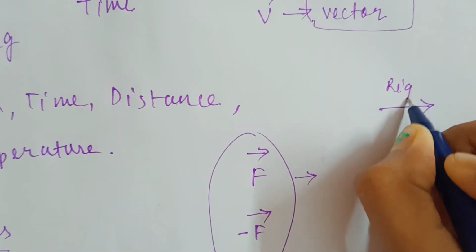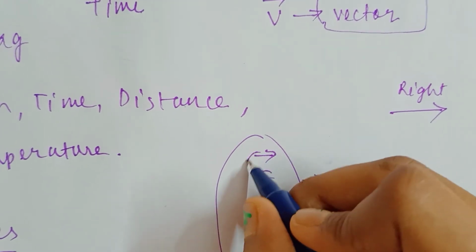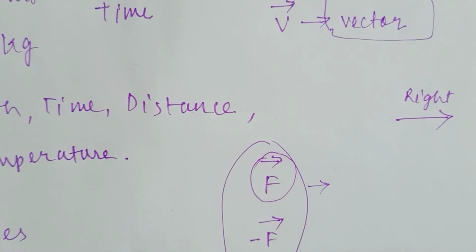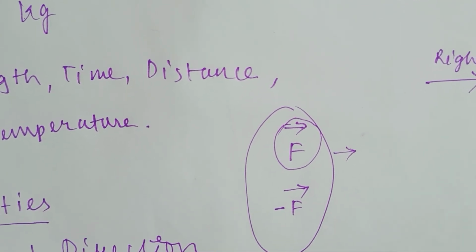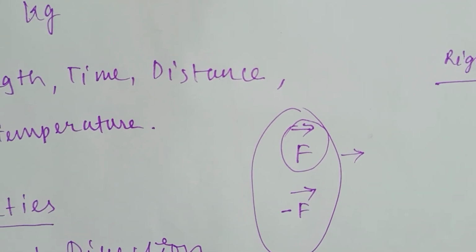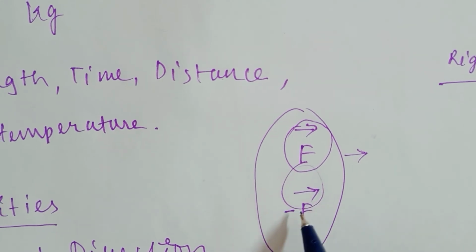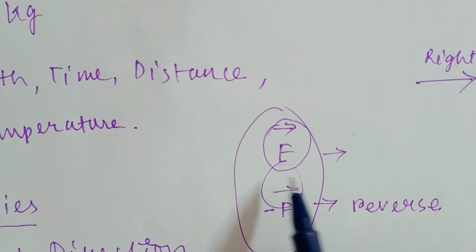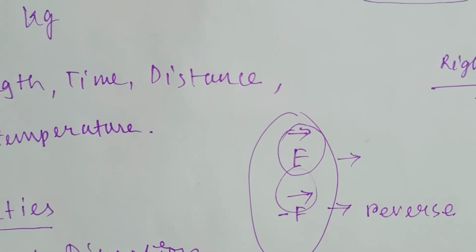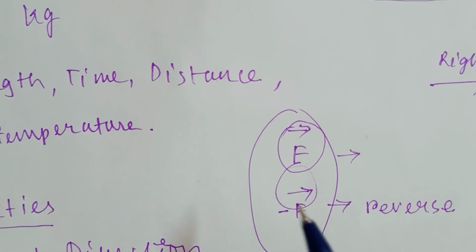So you are going towards the right side. That time you can give this symbol. But if you have a minus here, that means you are coming back. I mean it's a reverse. So if it's reverse, you will give this minus sign, and if it's not the reverse, you will not give the minus sign. So that is also a very important point to remember.